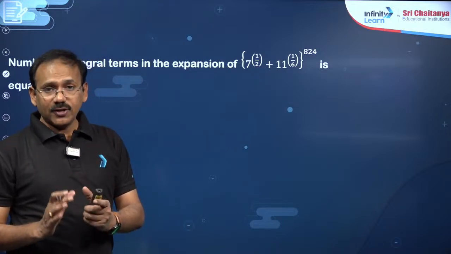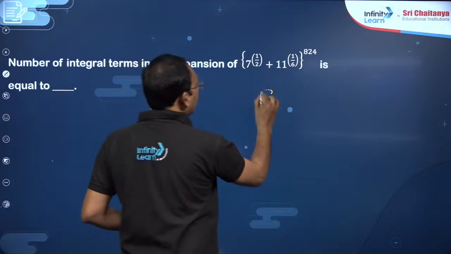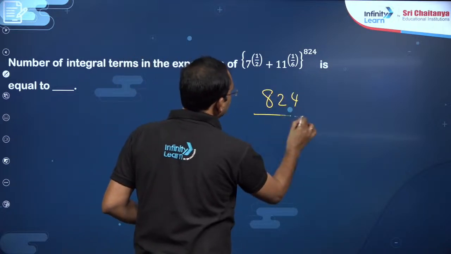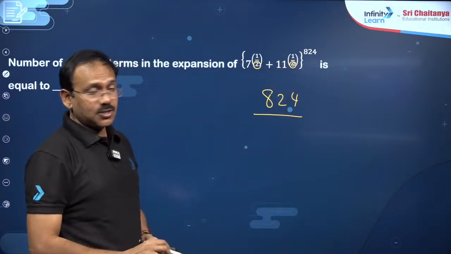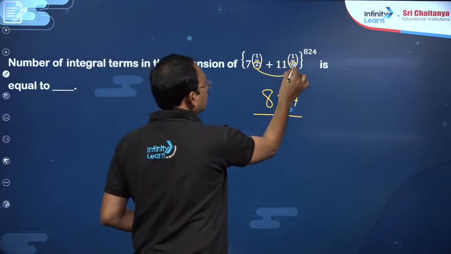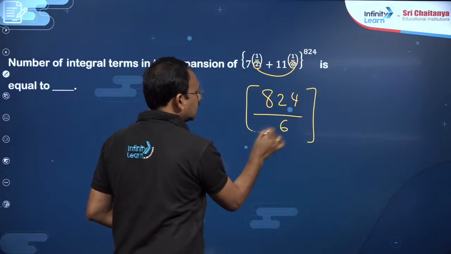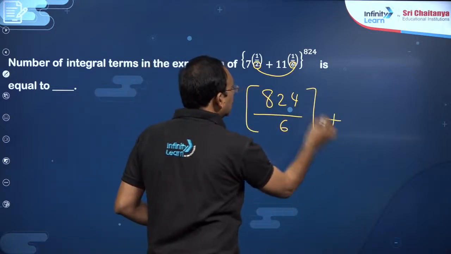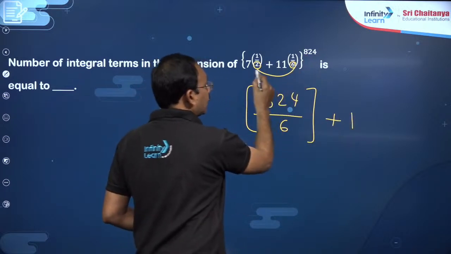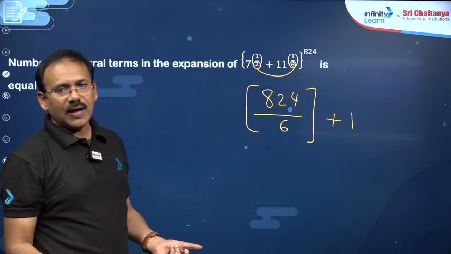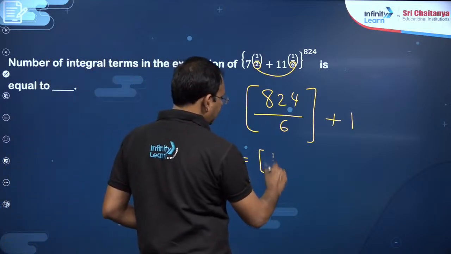There is a shortcut for this, you know. For bases that are prime, the shortcut is to divide the power by the denominators of the fractions. LCM of these two, 2 and 6, LCM is 6, and take the step off this plus, if either of these two divides 824, you have to write plus 1. Suppose neither of these two divides, you need not add anything. So you just see, my dear friends, this is going to be step of 1.